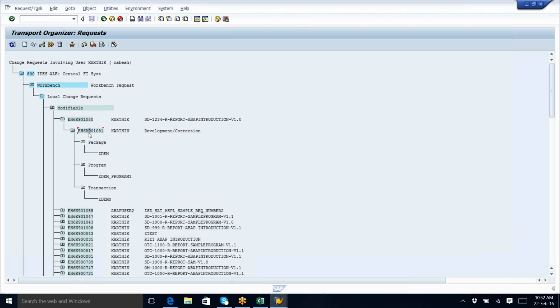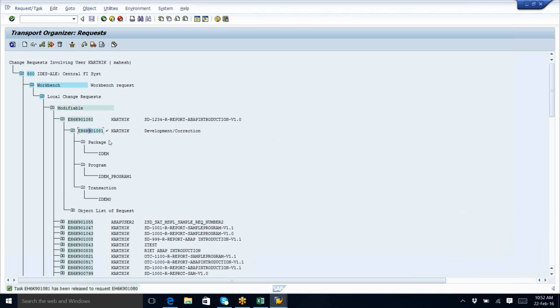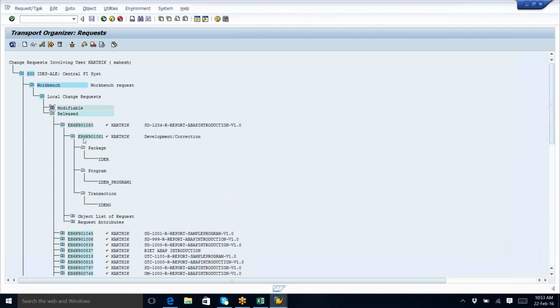Click on the subtask. First click on this truck symbol. Next you will get a tick mark. That means it is released. Next, release the main task. Click on it. These are the things you need to do in real time whenever you create any program or any report or anything. So it will go from the modifiable list to the released list.